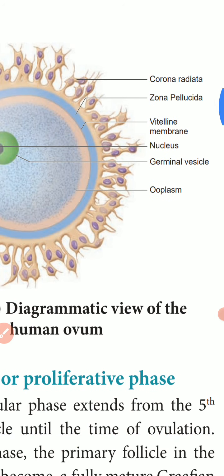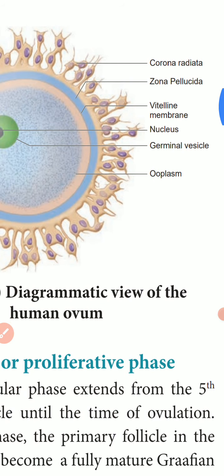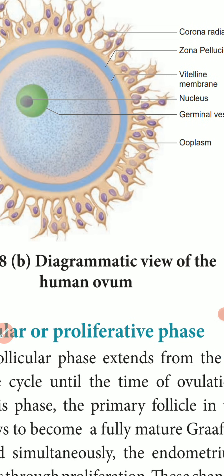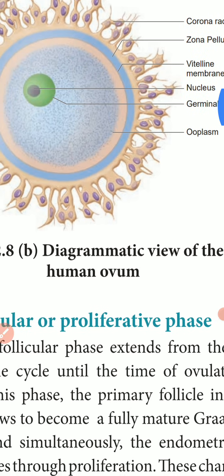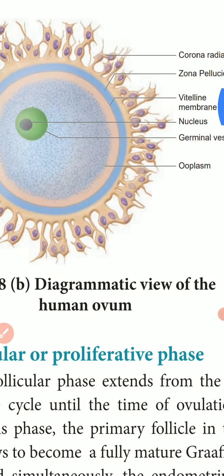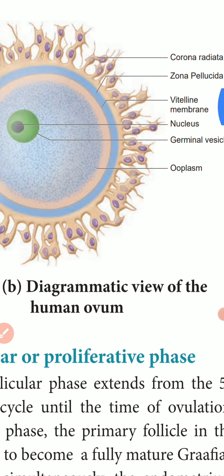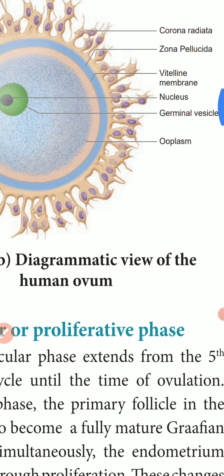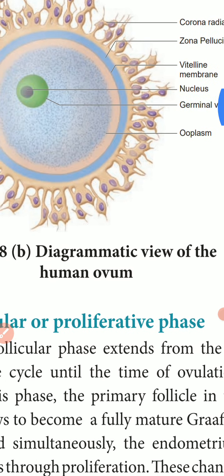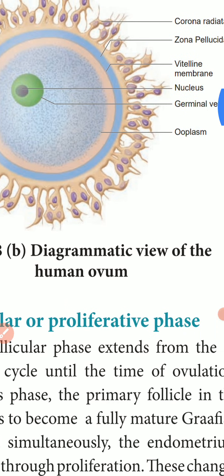Here, the human ovum is non-cleidoic. What is non-cleidoic? An egg which is not covered by a shell is what we call non-cleidoic. Cleidoic means like a hen's egg, which contains a shell. Next, alecithal: the human ovum is alecithal. What is alecithal? Absence of yolk. A means absence, lecithal means yolk.